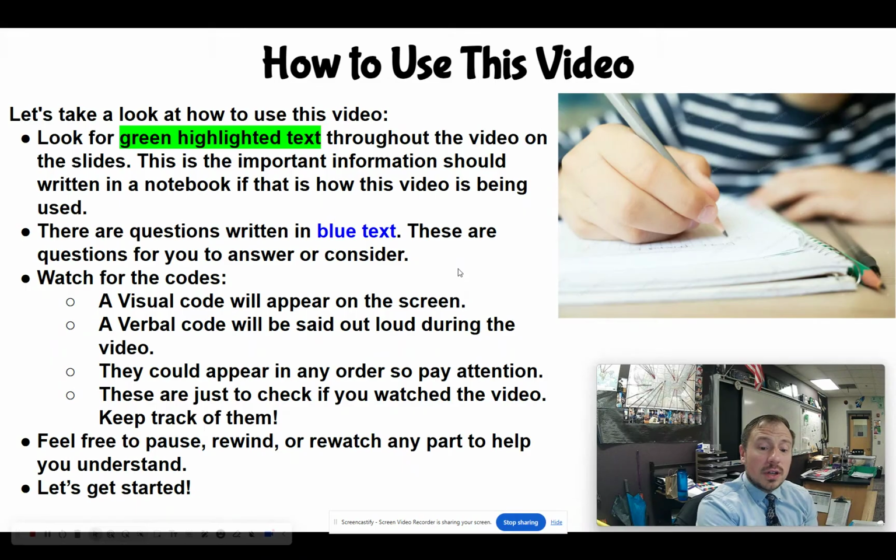Now, also throughout this video, there's going to be two codes. One will be a written code that'll show up on the screen, and one will be a verbal code said by myself at any point in the video. That can happen in any order, so pay attention.